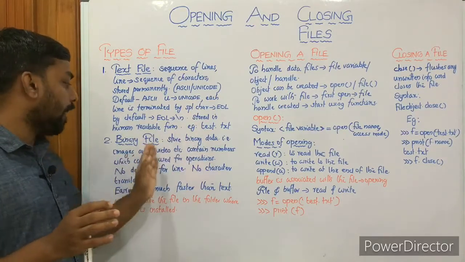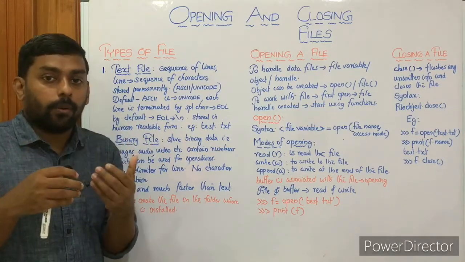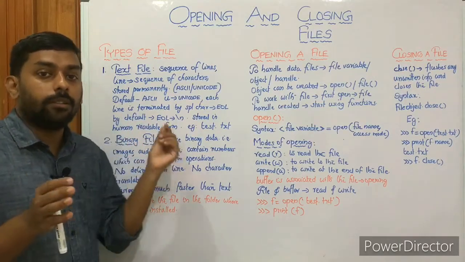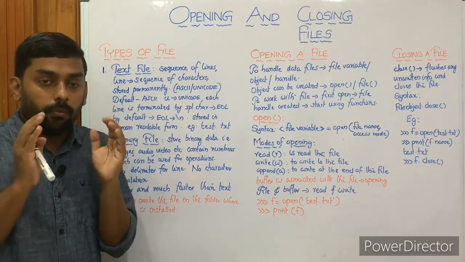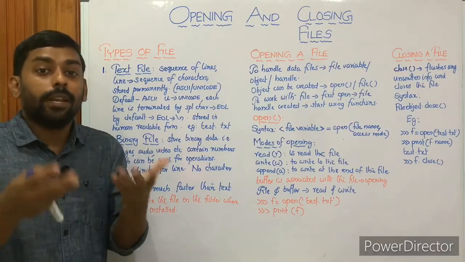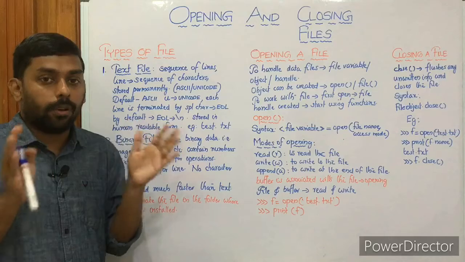It contains numbers which can be used for operations. For our normal programs, we are not going with images, video files, audio files, all those kinds of complex files. We do make use of numbers and numeric operations in binary files.